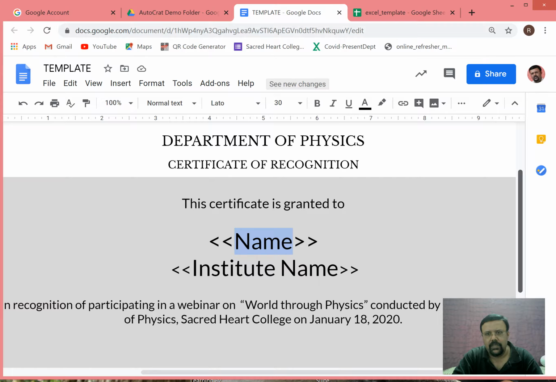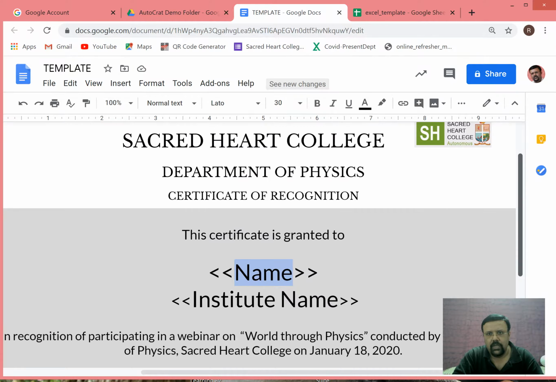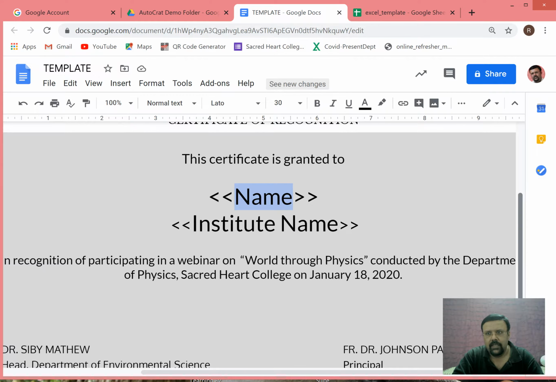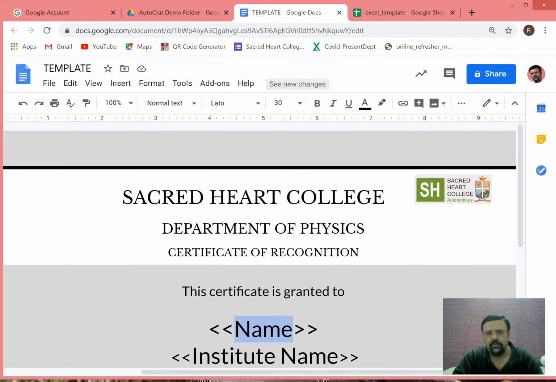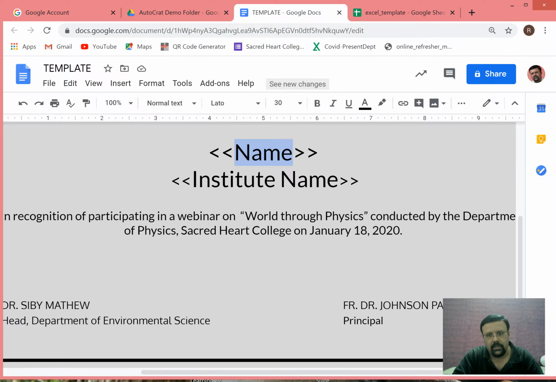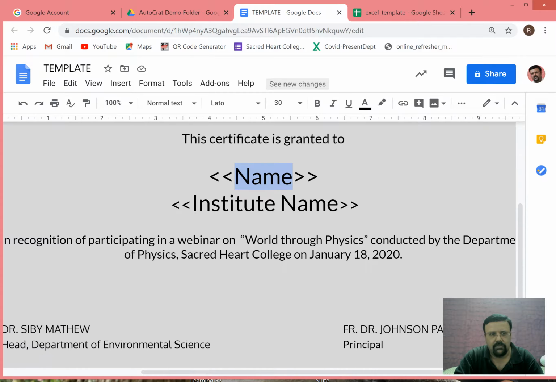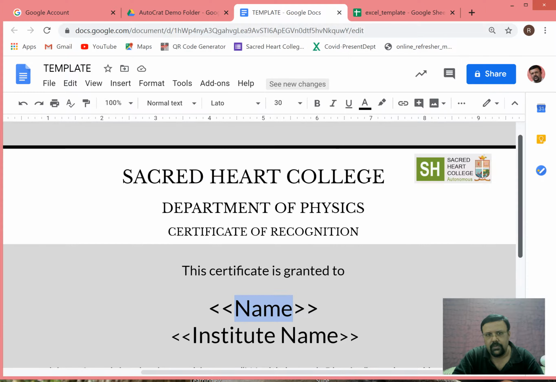So the first step in generation of the certificate is that you should be able to make a successful certificate page in the Word format, and that too within the Drive, so that it is compatible within the Drive. Once you're done, you should be pretty happy, everything is fine. And if you have the signature to be included, you can include it in JPEG format. You can get rid of the background of the signature, and if required, we'll do it in another video, but all those things you can do. So once you're done, you have the certificate form.